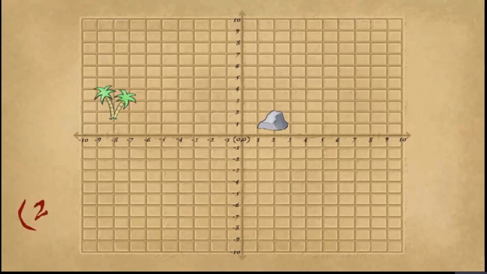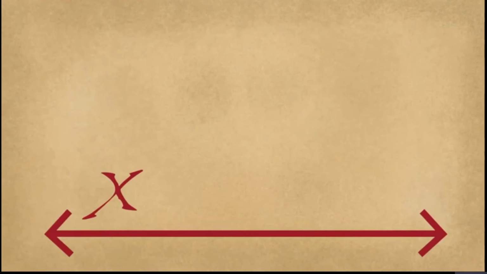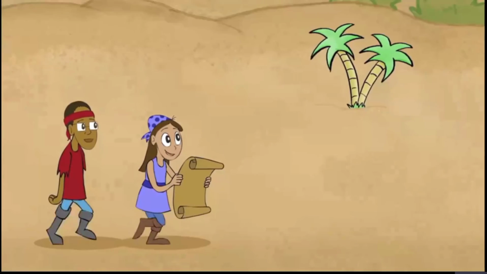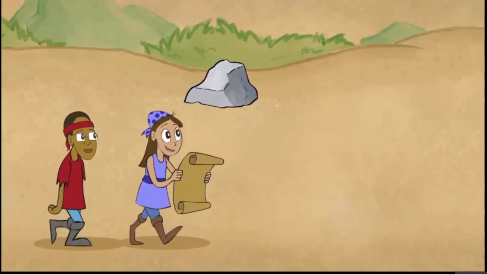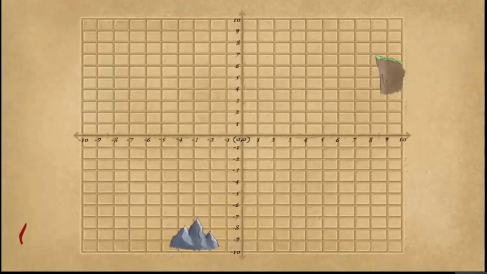To plot the coordinates 2, 1, go right 2, jump up 1, and you're done. To plot -8, +2, go left 8, up 2, that's what we do. On the x-axis, count left or right. On the y-axis, count up or down, that's how our coordinates point is found.